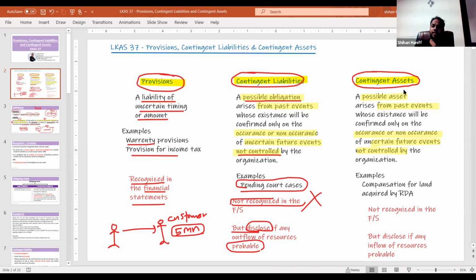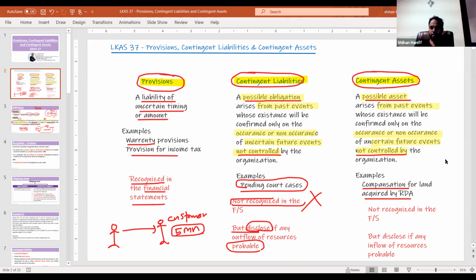And moving to contingent assets. Contingent assets are also the same. It's a possible asset, from an uncertain event not controlled by the organization. One of the main examples is the compensation for land acquired by the Road Development Authority, RDA. I'll tell you an example.